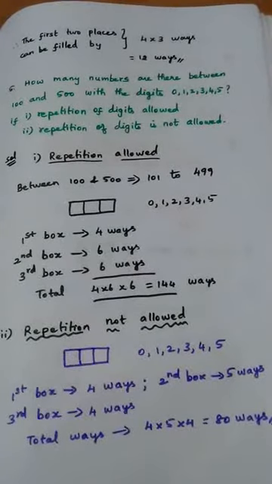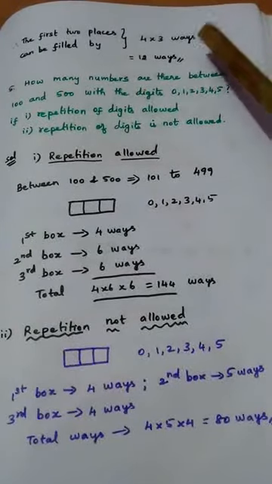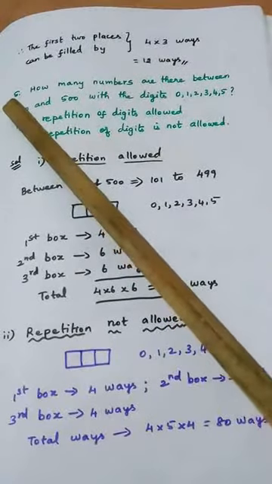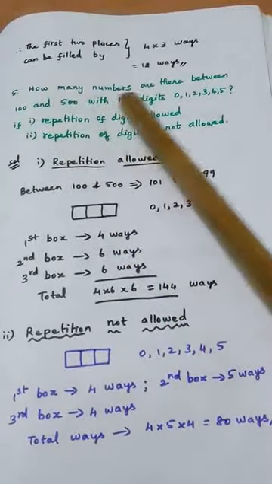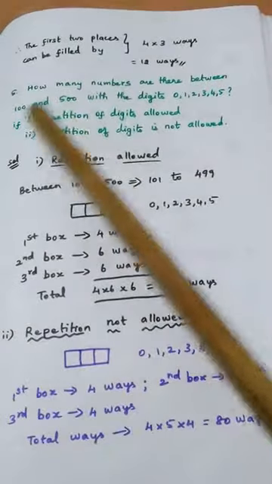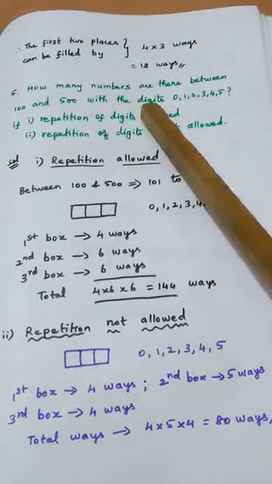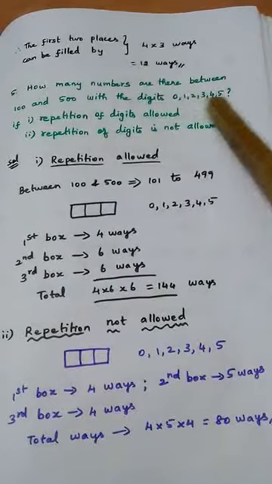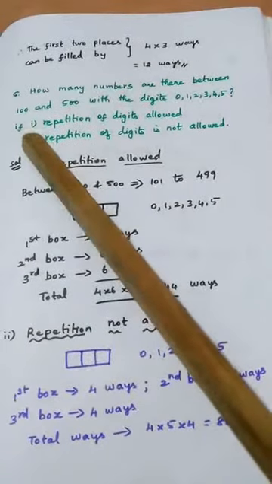That is the answer for the second subdivision, which is not written here. We will move to the fifth sum. How many numbers are there between 100 and 500 with the digits given to us? They are asking the question in 2 cases.